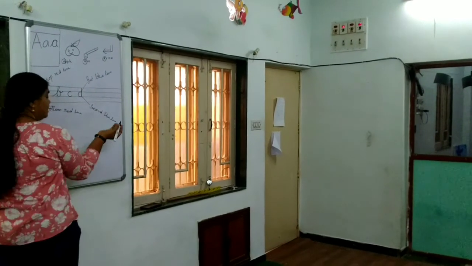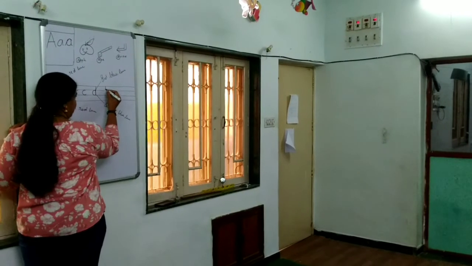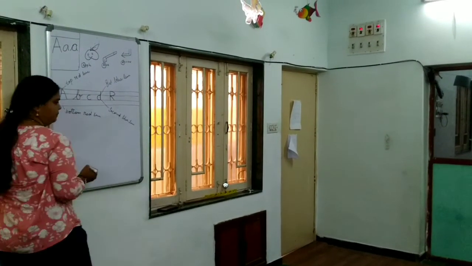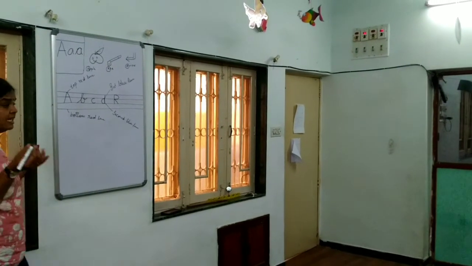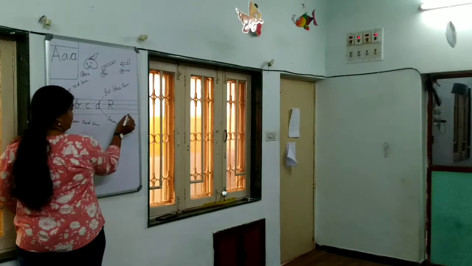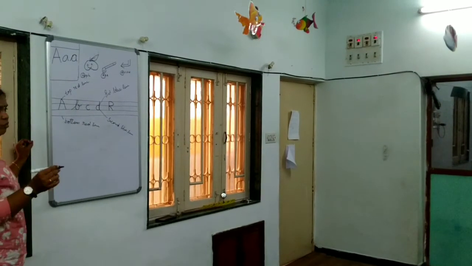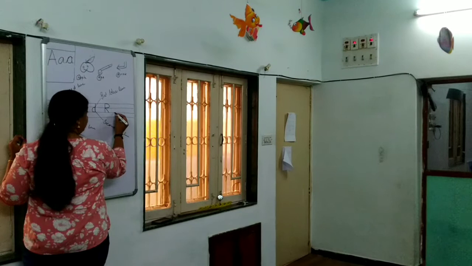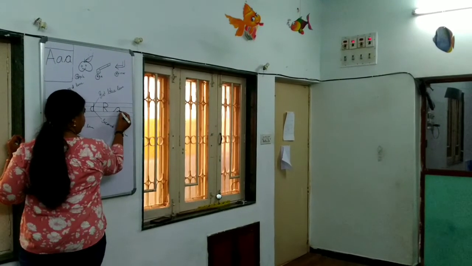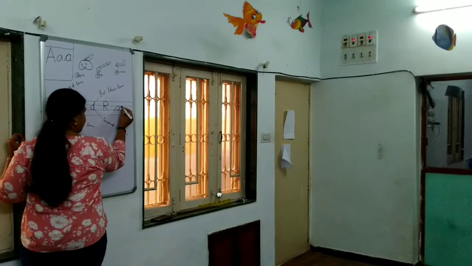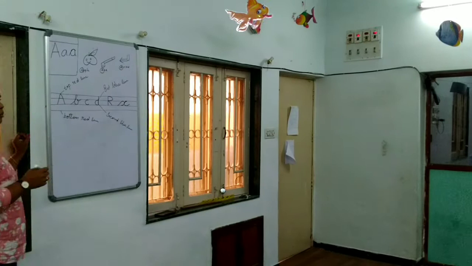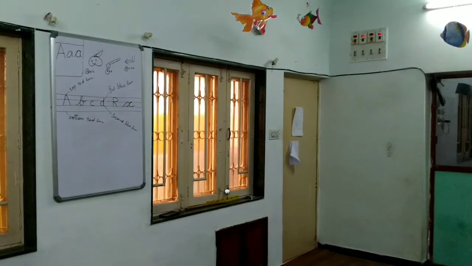When you write capital R also, standing line, make one closed curve, then one baby slanting line. And when you write cursive letter X, children, all the cursive letters start from the second blue line. So from the second blue line, you make one reverse curve. Then go up in the same line. Now write like C, and the tail ends a little above the second blue line. This is small cursive X you have to write.